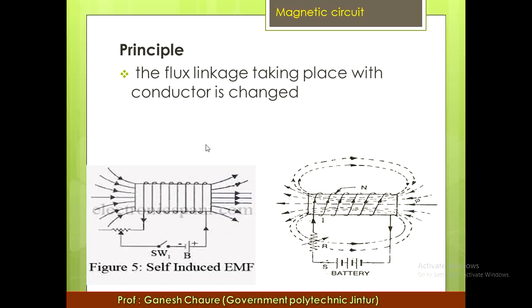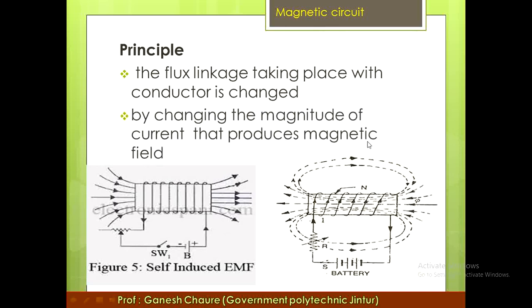If the flux linkages taking place with a conductor change, see here in this figure, on a piece of magnetic material a coil is wound. This coil is connected to the battery through a switch and a variable resistance R. When the switch is closed, current starts flowing through the coil. The current flowing through the coil produces flux.